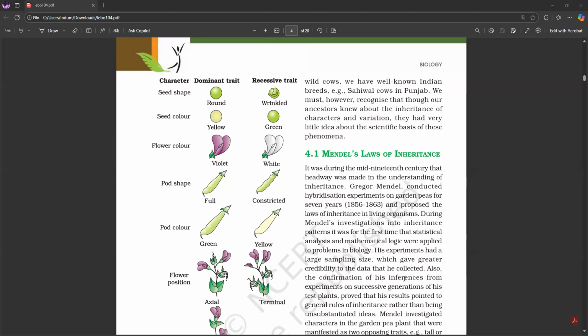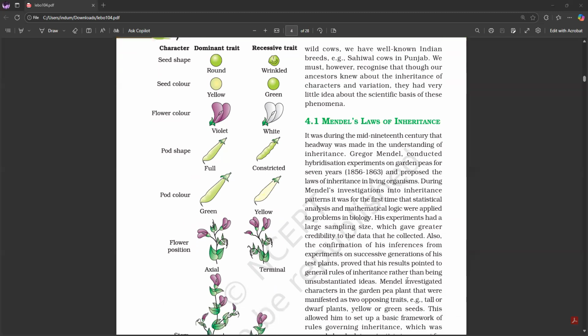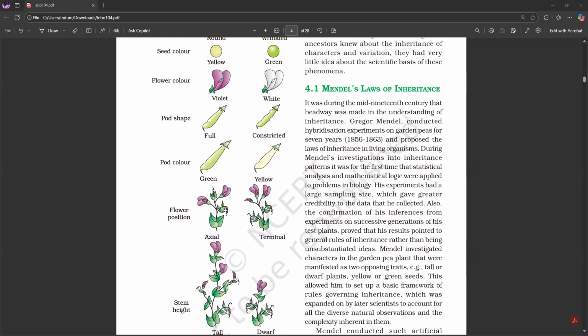Sahiwal cows in Punjab. We must, however, recognize that though our ancestors knew about the inheritance of characters and variation, they had very little idea about the scientific basis of these phenomena.